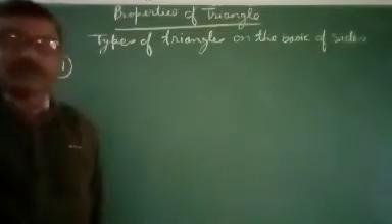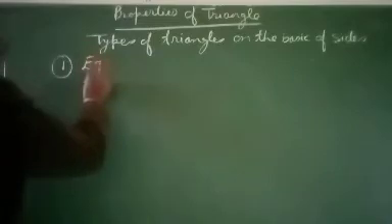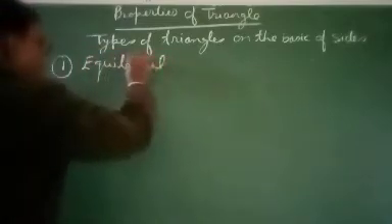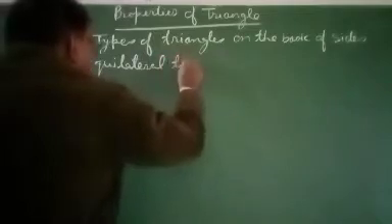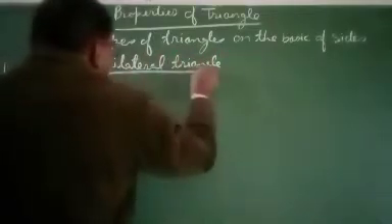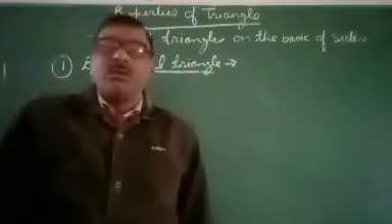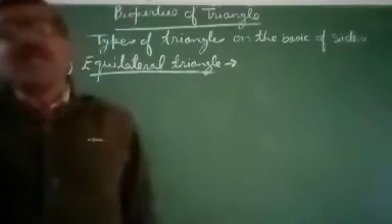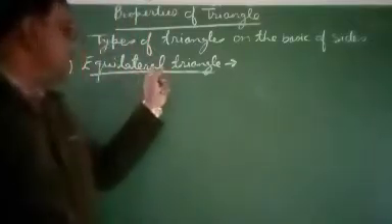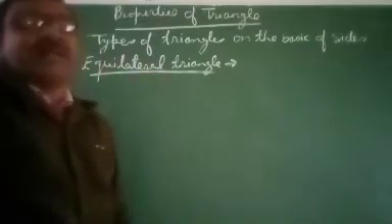First is equilateral triangle. What is the property of equilateral triangle? As you know, it is clear from this name, equilateral. Equi means equal, lateral means sides.